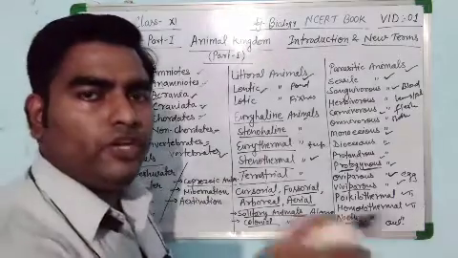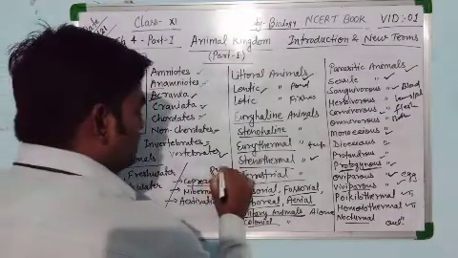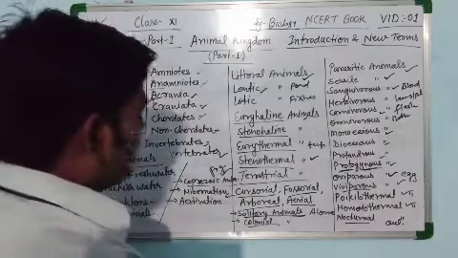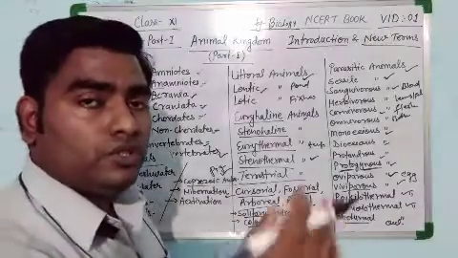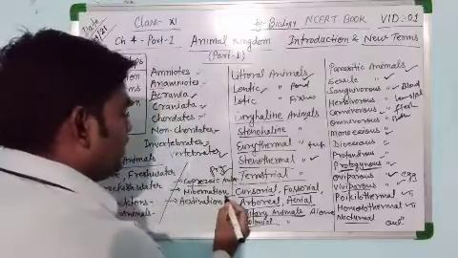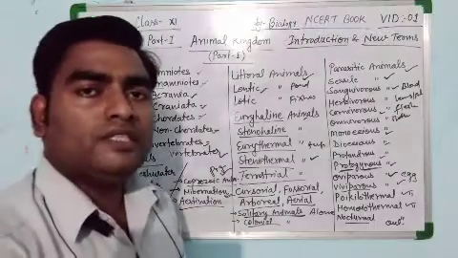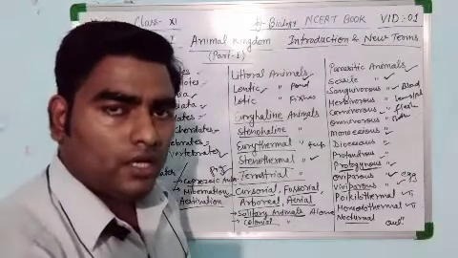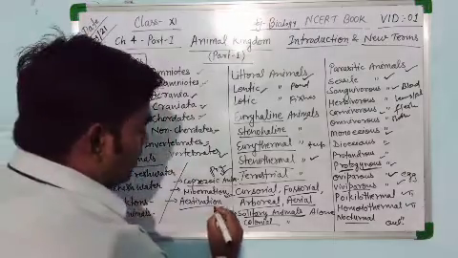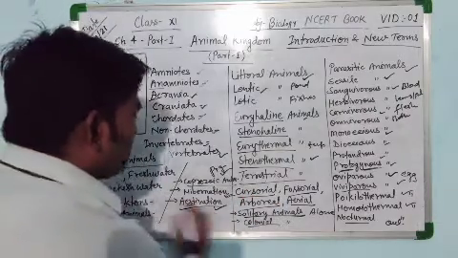Okay. Next one is coprozoic animals. Such animals feed on dung, for example, pig. Next one is hibernation. Hibernation means winter sleep. If the animals go into a sleeping condition due to harsh winter conditions, this is said to be hibernation. Next one is estivation. This is known as summer sleep. If there is harsh temperature, harsh heat in the environment, then the organism suddenly goes into summer sleep. That is known as estivation.